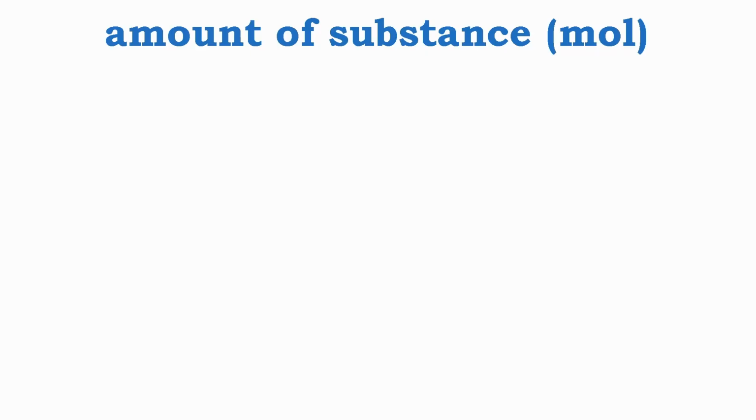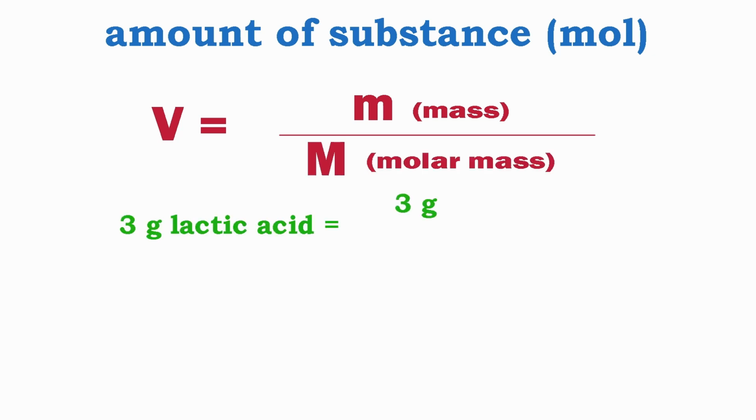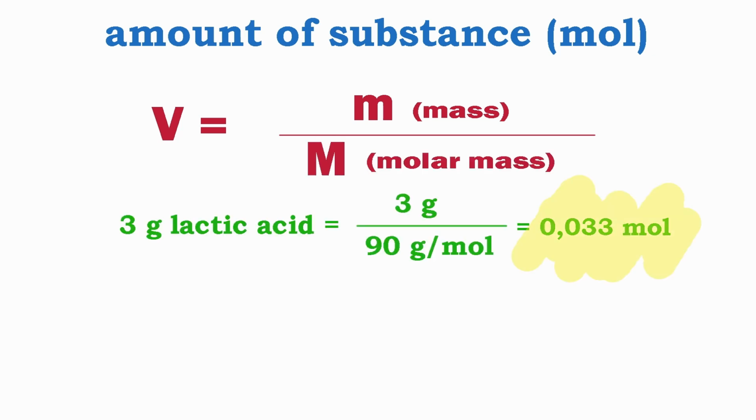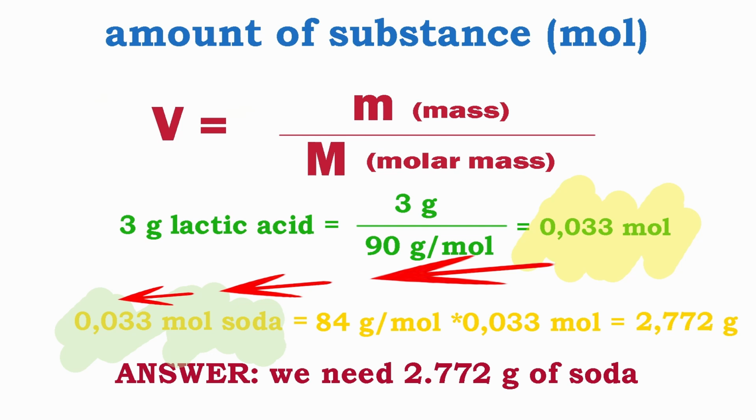Further, to convert grams to moles, we use the basic formula of chemistry. Divide the mass of a substance in grams by its molar mass. 3 grams of lactic acid is equal to 0.033 mole. Based on the equality of the amounts of lactic acid and soda in the equation, we conclude that the required amount of soda is 0.033 mole. Reversing our formula, we get that this is 2.772 grams of soda.